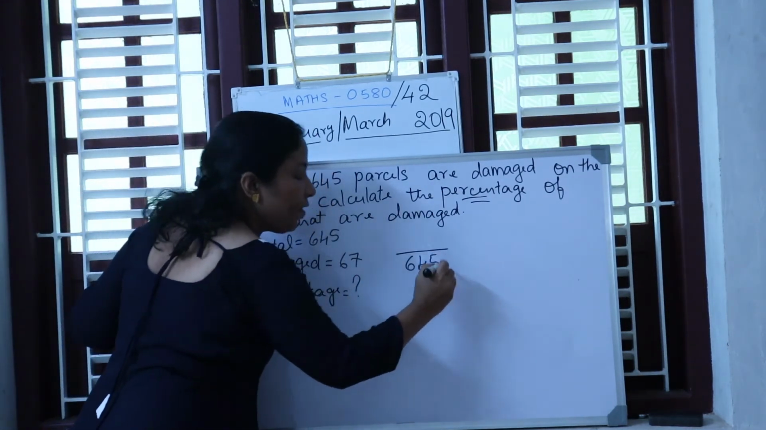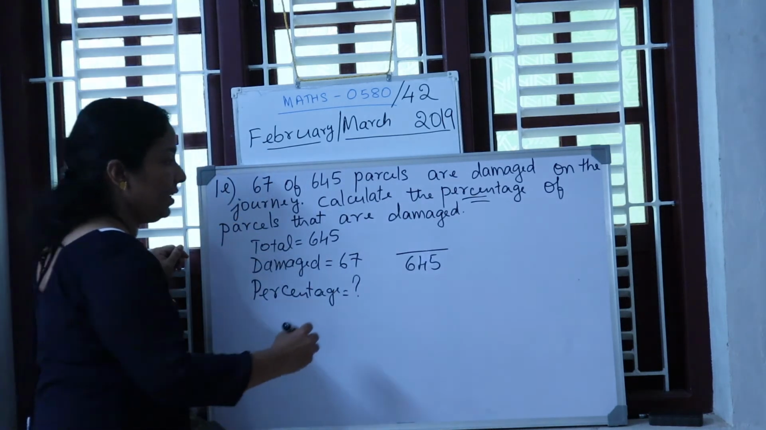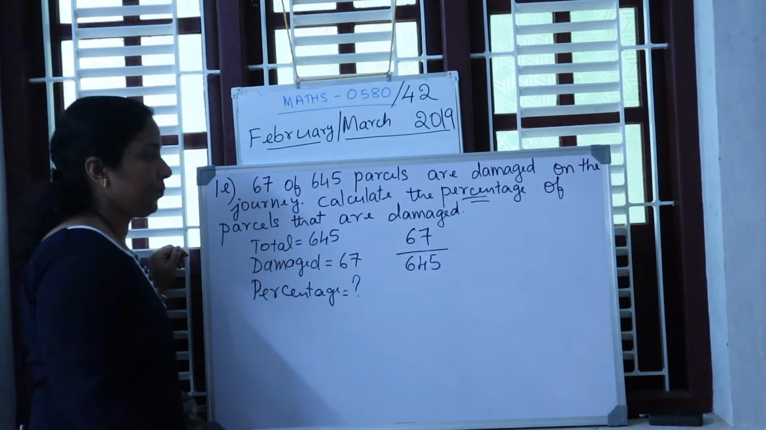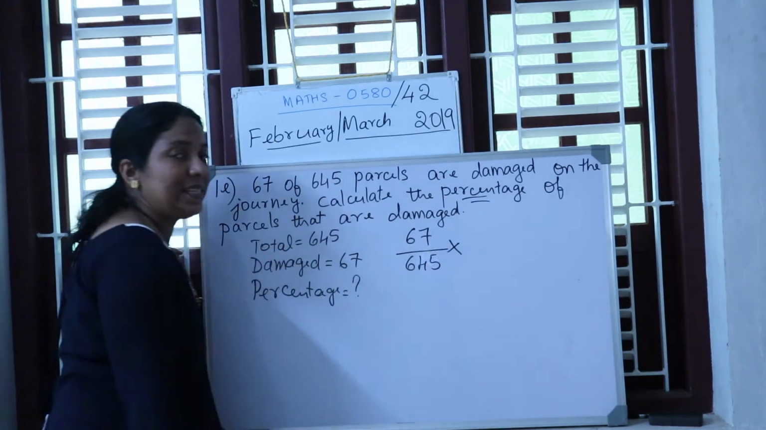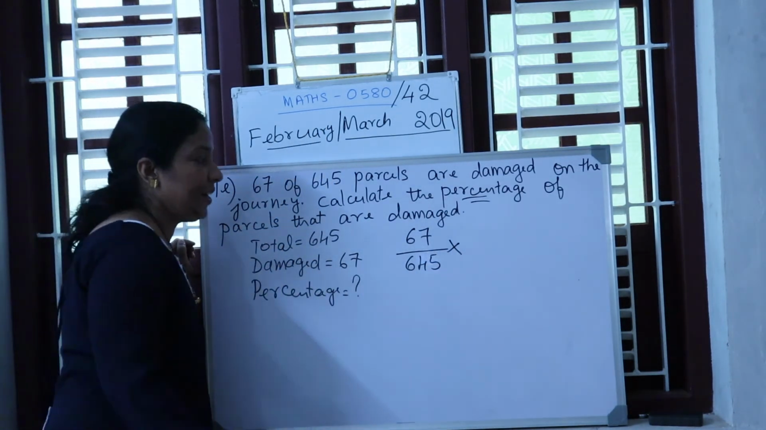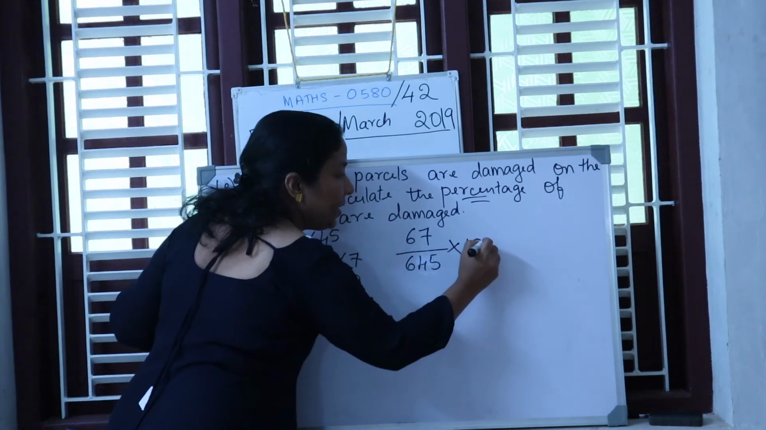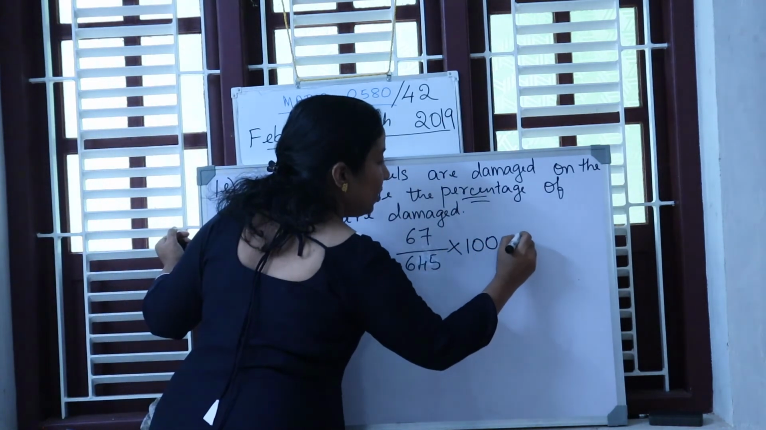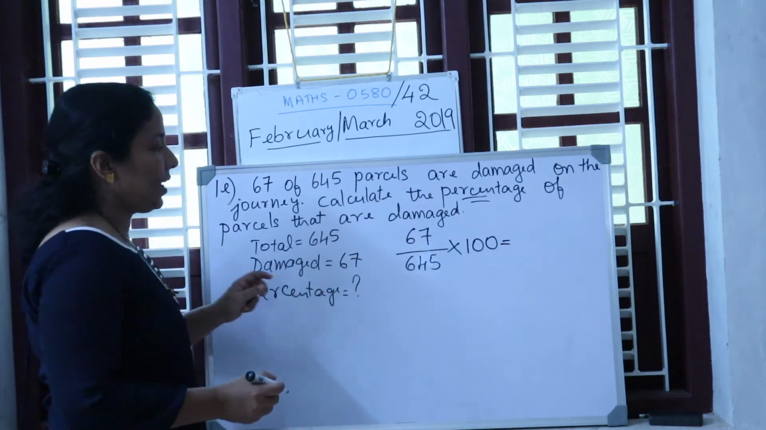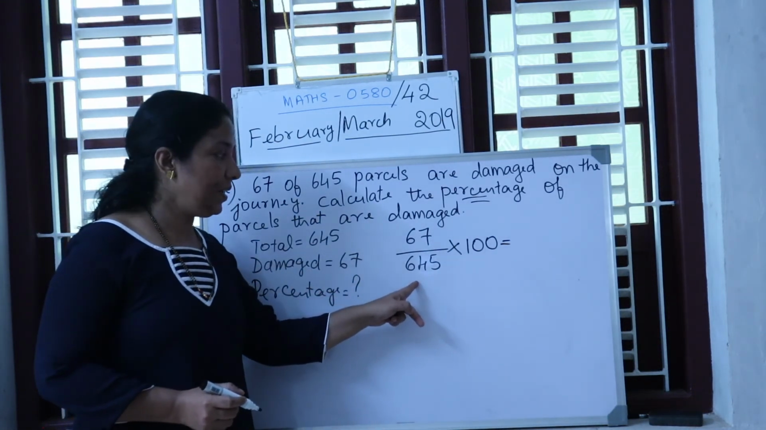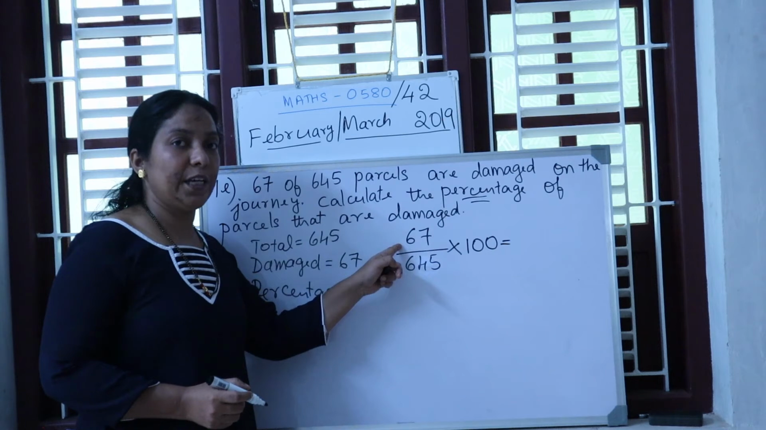Out of 645 parcels, 67 parcels are damaged. Times percentage. We know that percentage means it is always out of 100, so times 100. Percentage means times 100. How much? Okay, so multiply. Once again, total, write it in the denominator. Damaged, write it in the numerator.